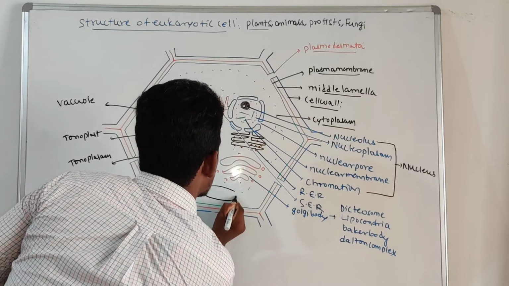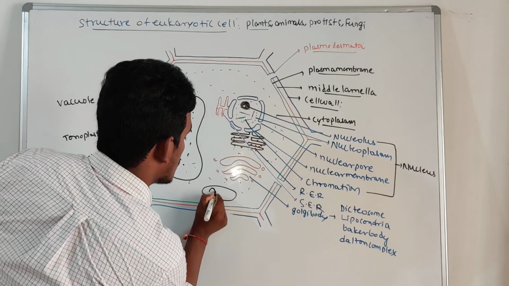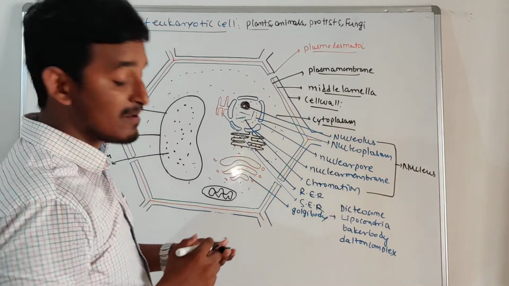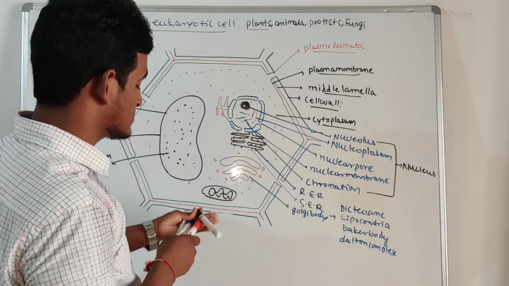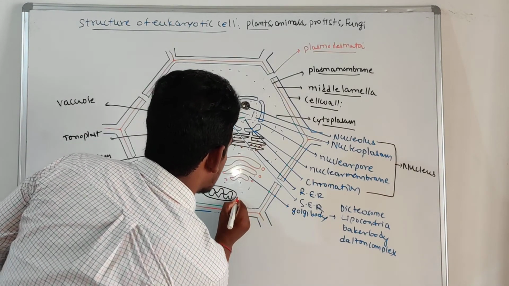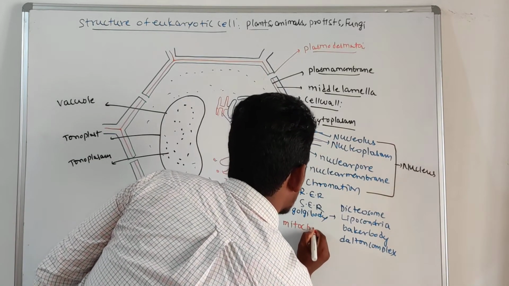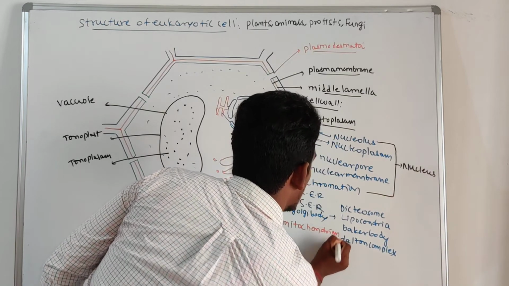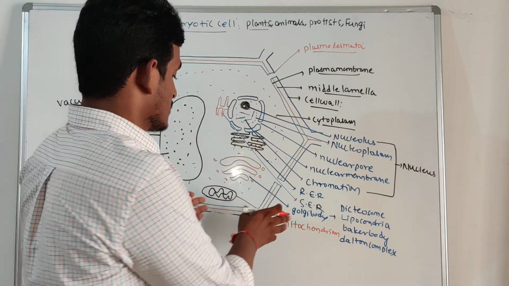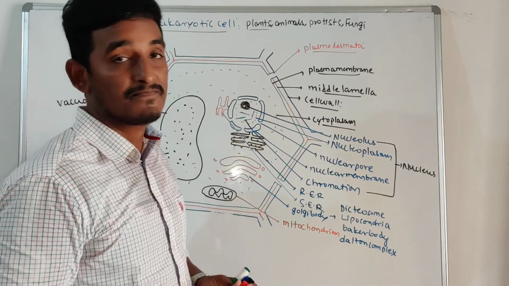Along with this, some other cell organelles like mitochondria. The mitochondria is the powerhouse of the cell. It has two membranes, an outer membrane and an inner membrane. The inner membrane shows some folding-like structures, which we call cristae. The singular is mitochondrion. If it is more in number, we call them mitochondria, right? How many mitochondria are present is based on the physiological activity, right?